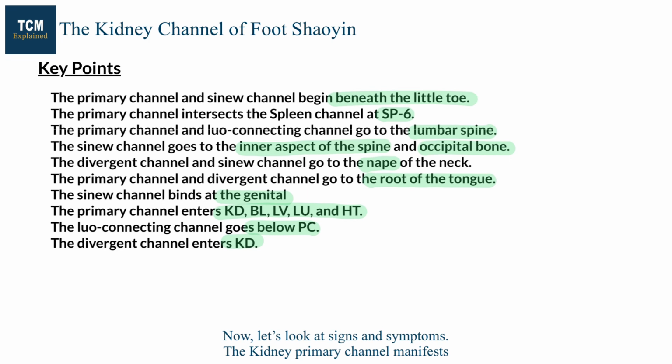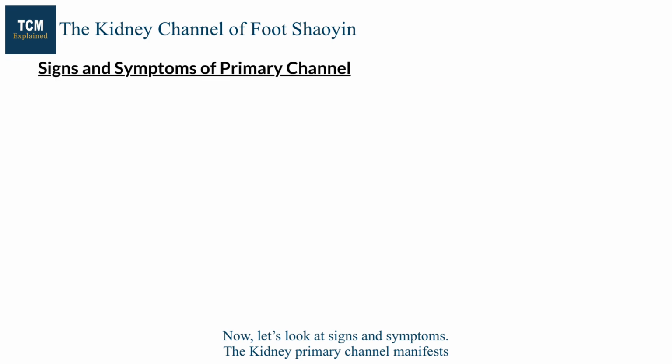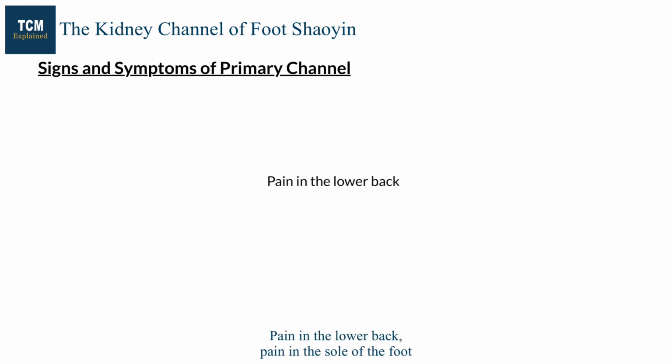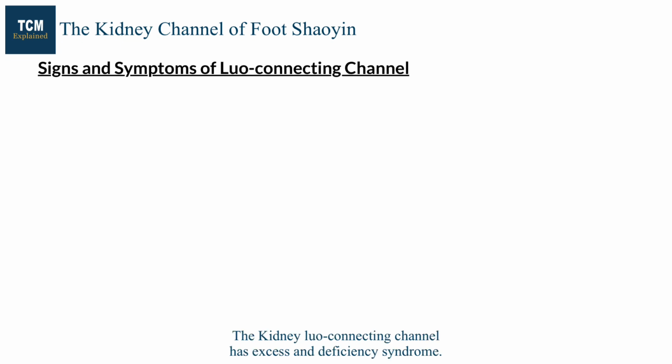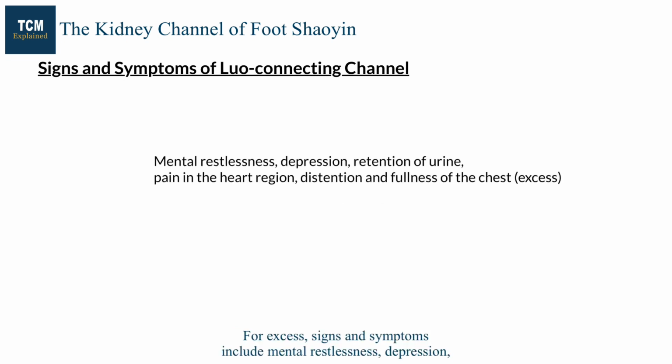Now let's look at signs and symptoms. The kidney primary channel manifests pain in the lower back and pain in the sole of the foot. The kidney luo-connecting channel has excess and deficiency syndrome. For excess, signs and symptoms include mental restlessness, depression, retention of urine, pain in the heart region, and distension and fullness of the chest.